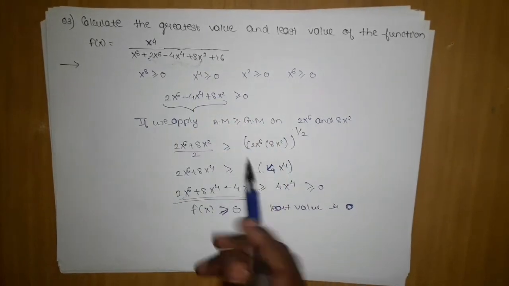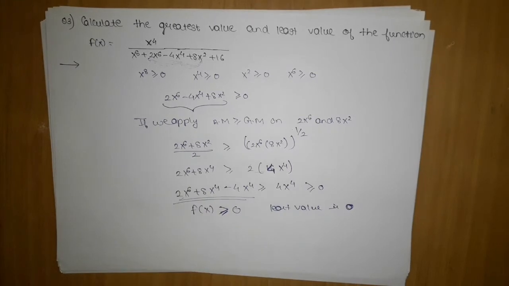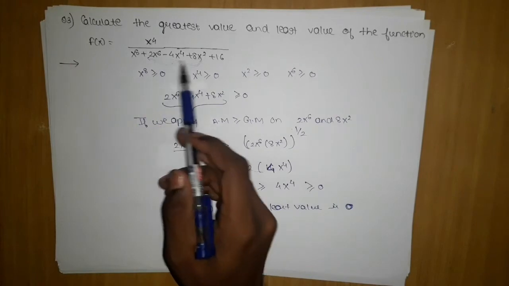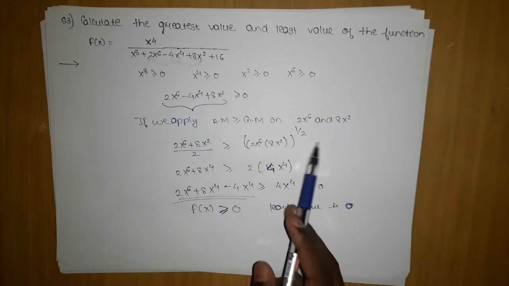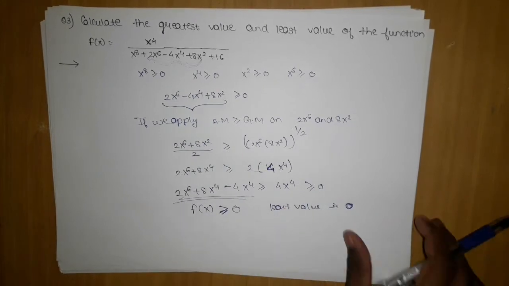To prove that, we applied AM greater than equal to GM. But here practice is required, because only a few people will understand that we need to target these two terms. That is the trickiest part. The moment you understand, your job is done. You will prove f of x greater than equal to 0, the least value is 0.